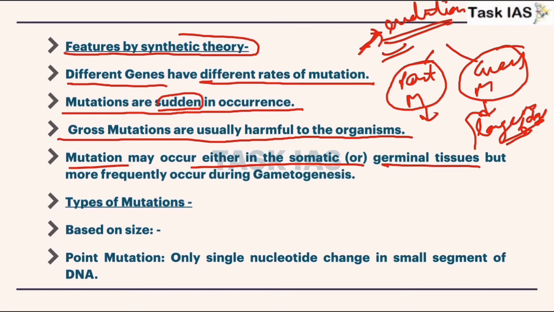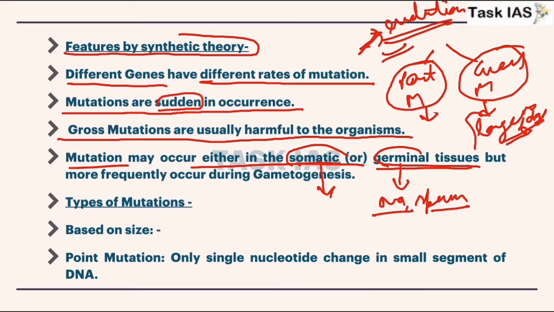Mutations may occur either in the somatic cell or germinal tissues. Somatic cell and germinal are two different terms. Somatic cells are those cells which are not related with reproduction, for example skin cells and nerve cells. But germinal cells are related with our reproductive parts like ova or sperms, because they are involved in the inheritance of genetic traits from one generation to the next.